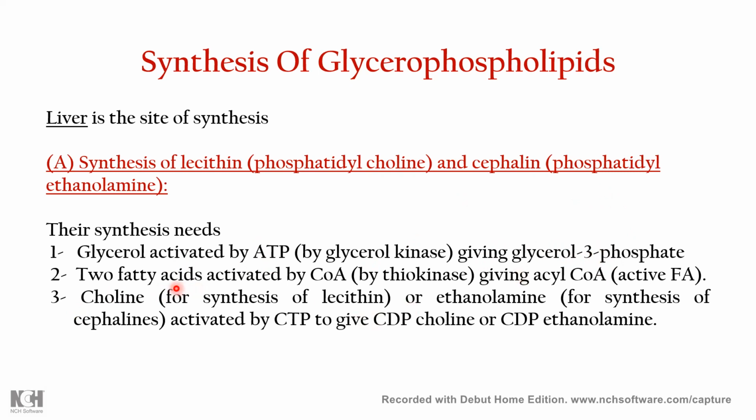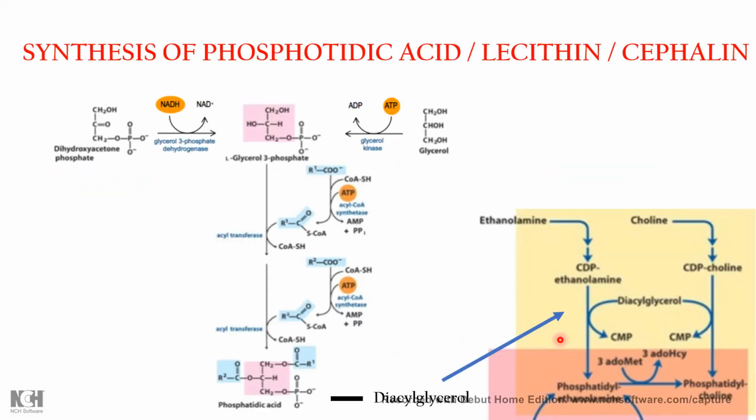After that, choline or ethanolamine comes, depending upon whether lecithin formation or cephalin formation occurs. If lecithin is formed, the choline will combine with this phosphatidic acid, or otherwise the ethanolamine will combine with this phosphatidic acid and form lecithin or cephalin. I will show it in a diagram as well. And this process is mainly activated by cytidine triphosphate, which converts into CDP-choline and CDP-ethanolamine.